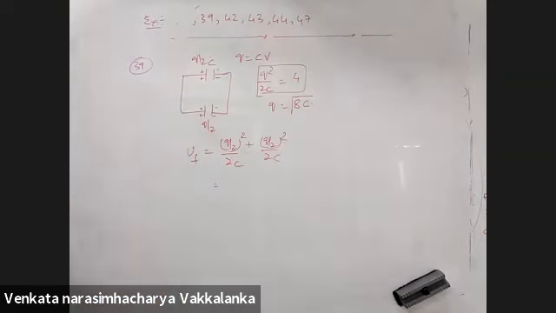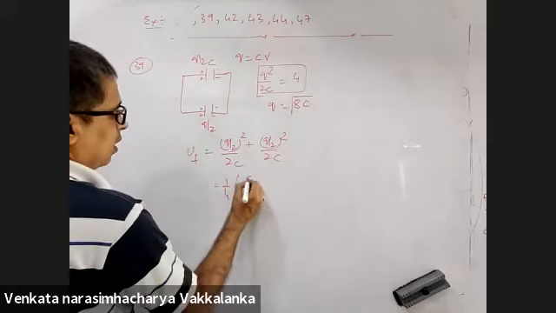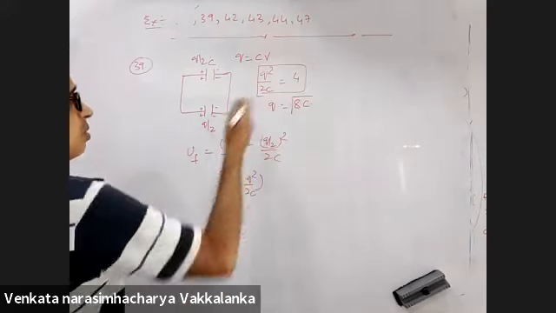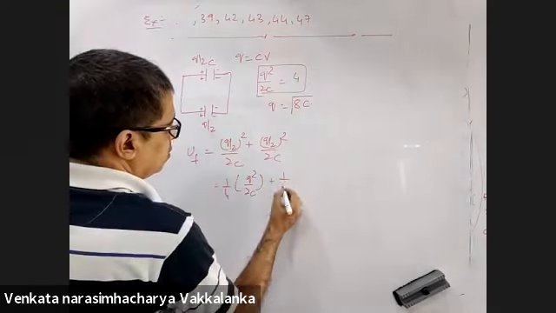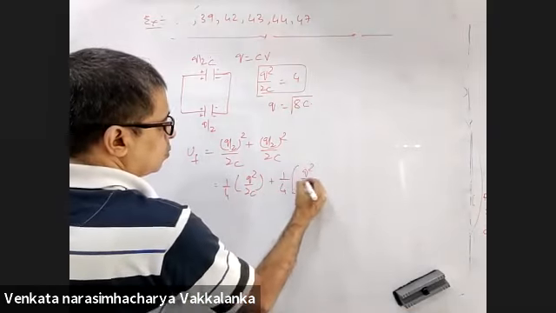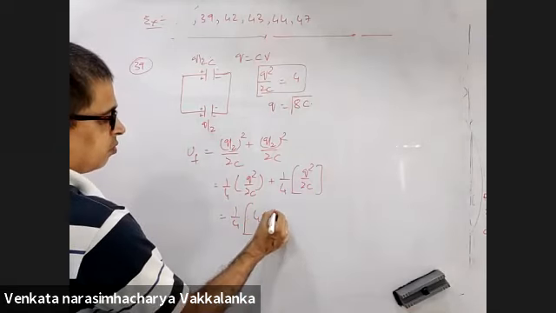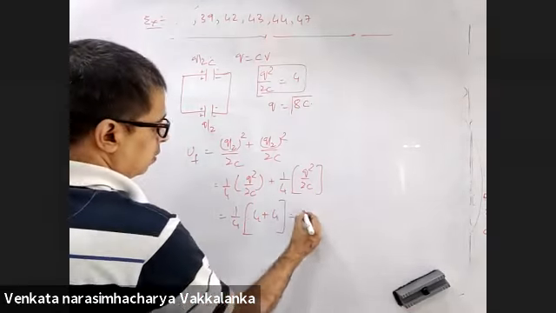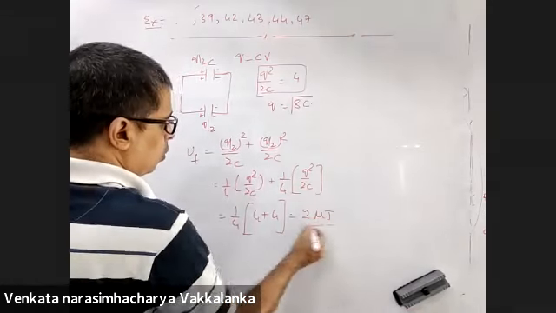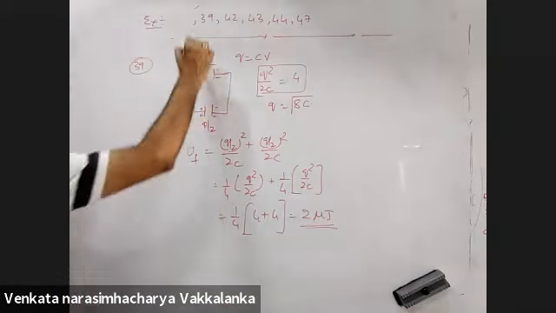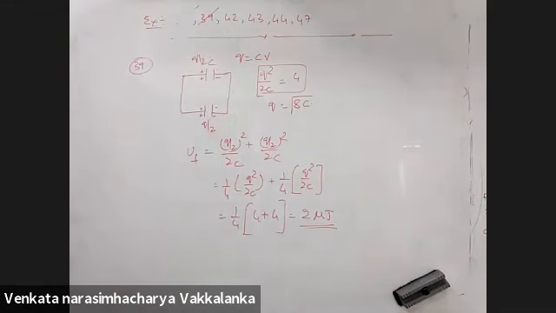What doubt can there be in this? This will be 1 by 4 times Q square by 2C, and Q square by 2C you gave me as 4. This is 1 by 4 times Q square by 2C. 1 by 4 times 4 plus 4, that is 2 microjoules. Tell me when I can rub the board.